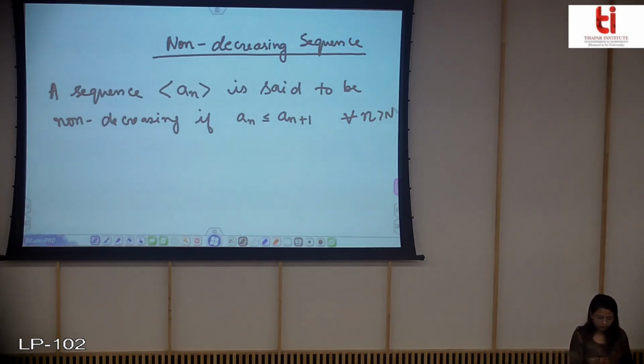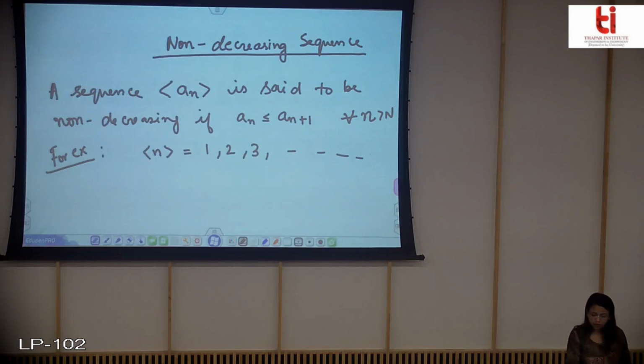Now for example, if you see the sequence, clearly you can observe that this one is lesser than this 2, then 2 is less than this 3. So it satisfies this condition that an is less than an plus 1.